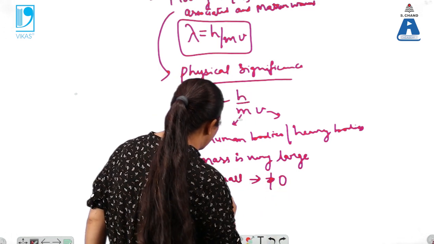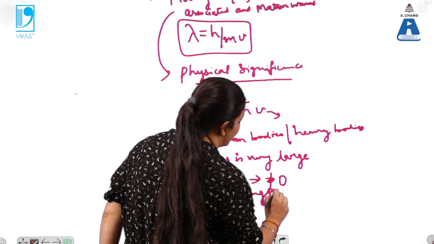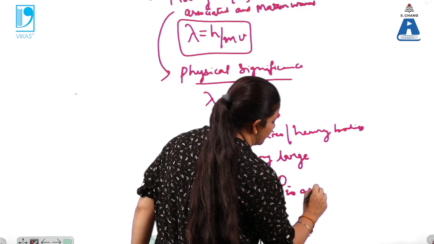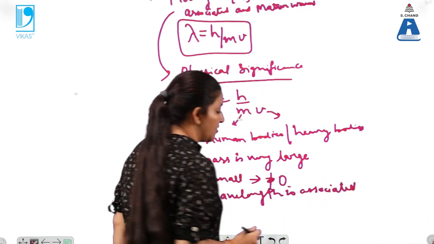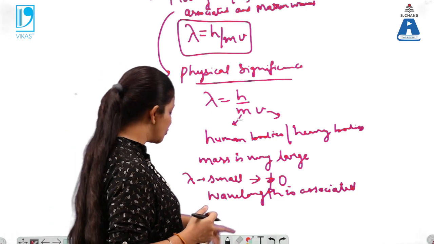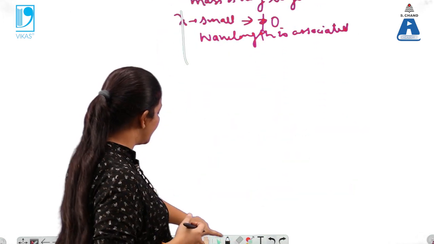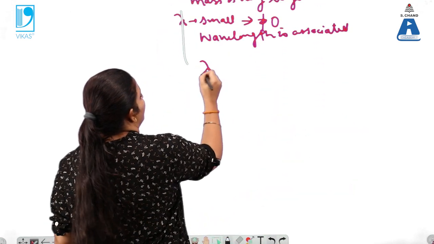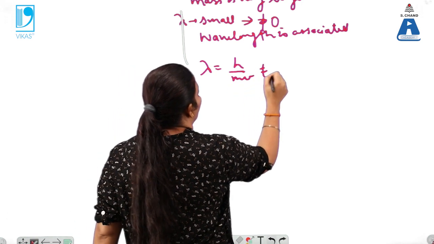That means a wavelength is associated with us also, but it is negligibly small. So lambda equals h by mv is non-zero.